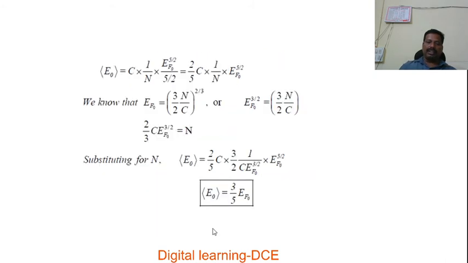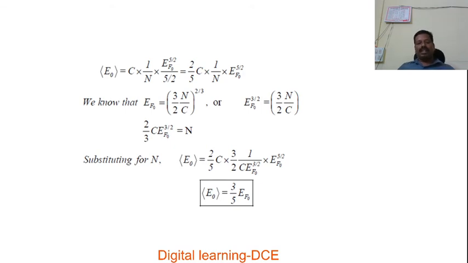If we integrate this, we have EF naught to the power of 5 by 2 divided by 5 by 2, integrating and applying the limits. After simplifying, we have the value of the integral as EF naught to the power of 5 by 2 divided by 5 by 2, into C into 1 by n. Solving this, we have 2 by 5 C into 1 over n, EF naught to the power of 5 by 2.